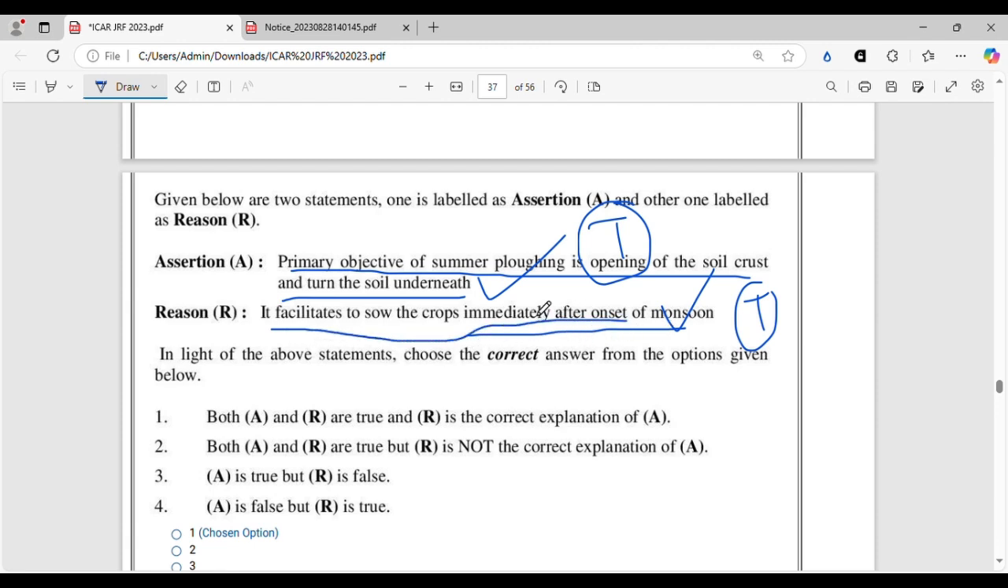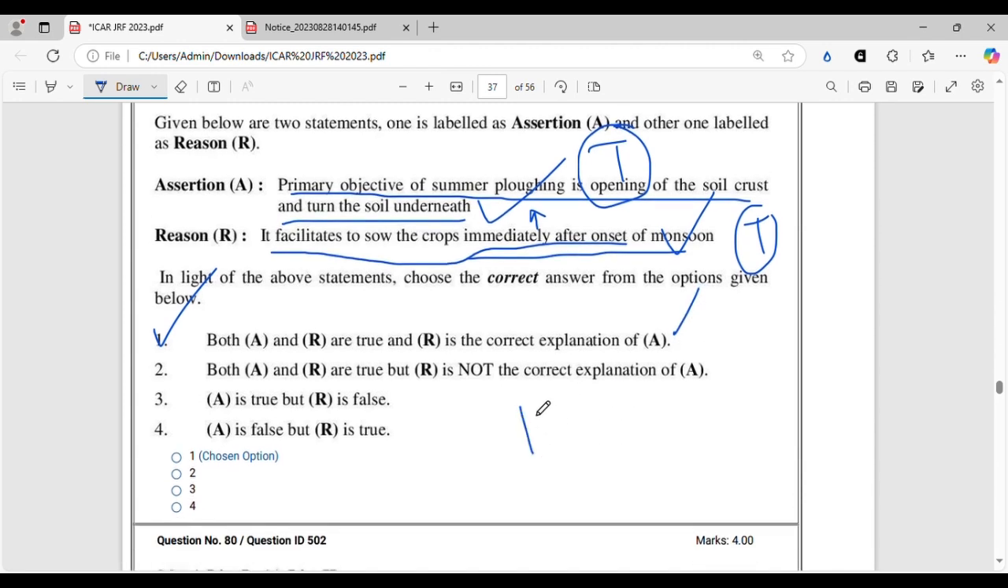That is why primary objective of summer plowing is opening of the soil crust and turn the soil underneath. So the correct option will be option 1. Both A and R are correct, and R is the correct explanation of A. All right. Let's move on.